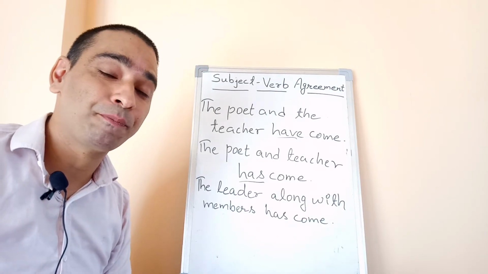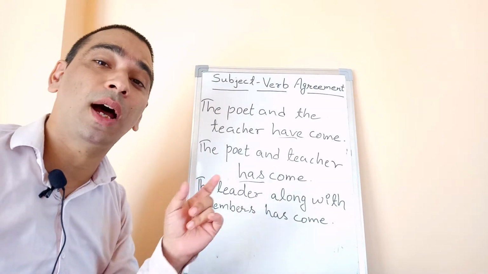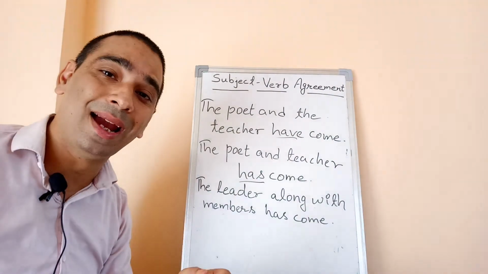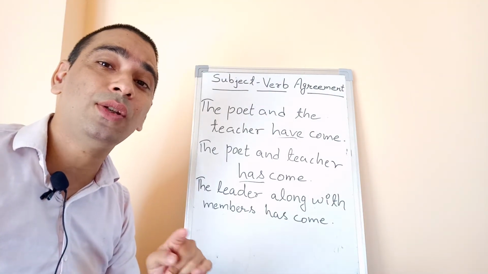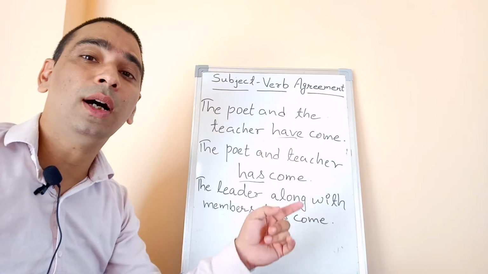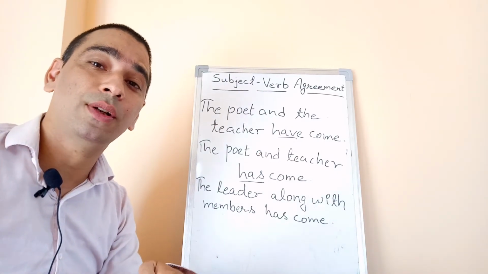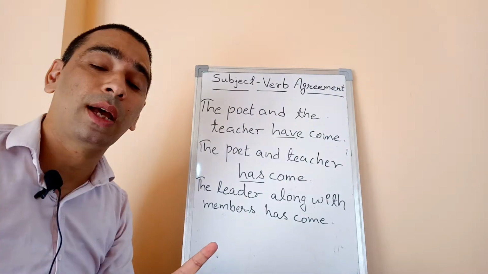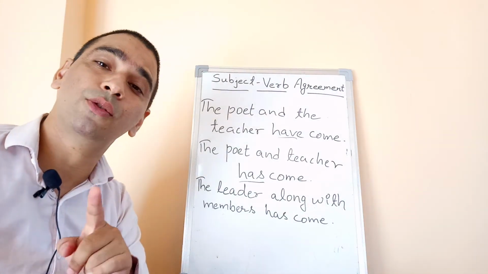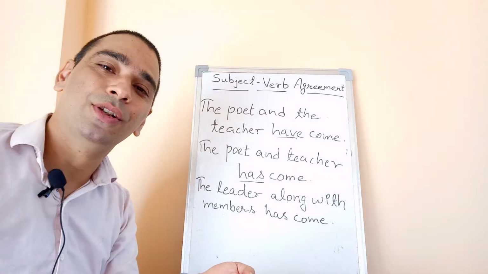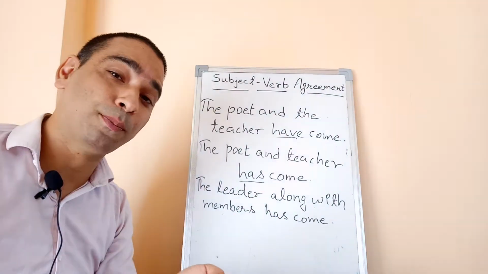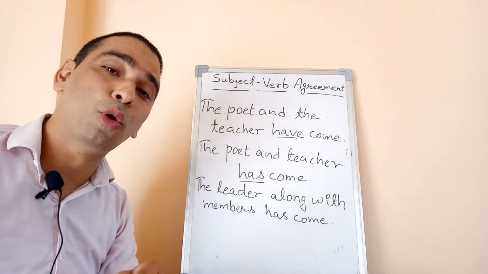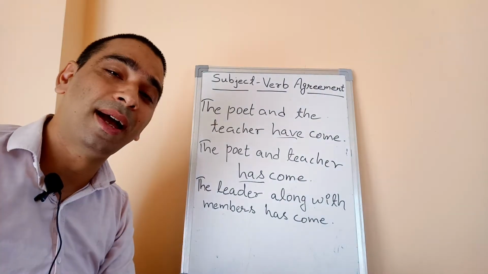Both are not the same, and that is why I have used the article the. But in the second sentence, the poet and teacher, there is no the before teacher. It means we are talking about the same person. The person who is a poet is also a teacher. So that is why I have used the singular verb here. The poet and teacher has come. The poet and the teacher have come.